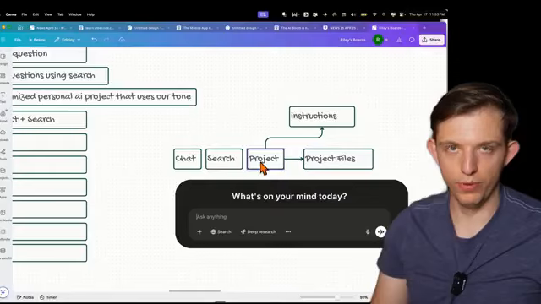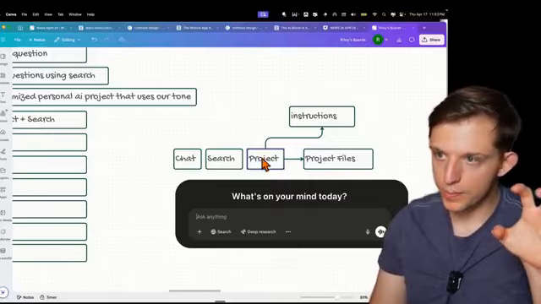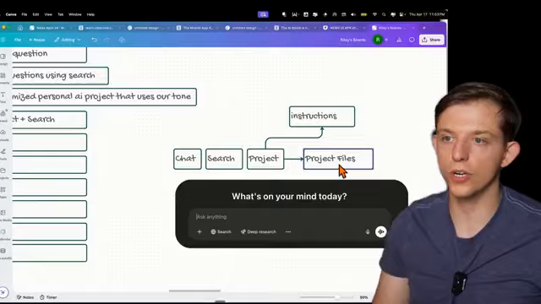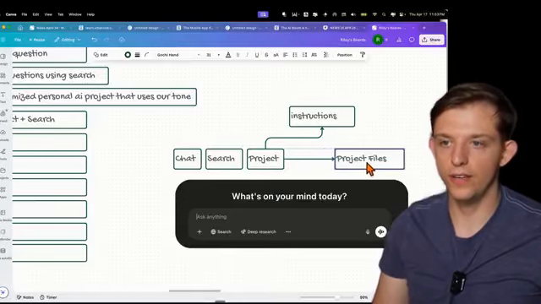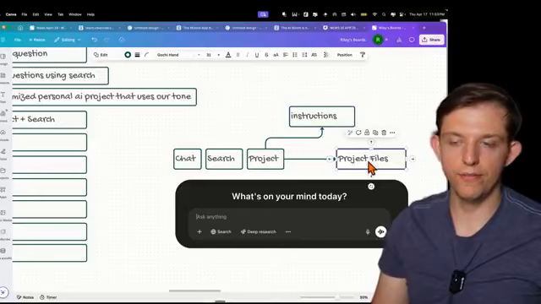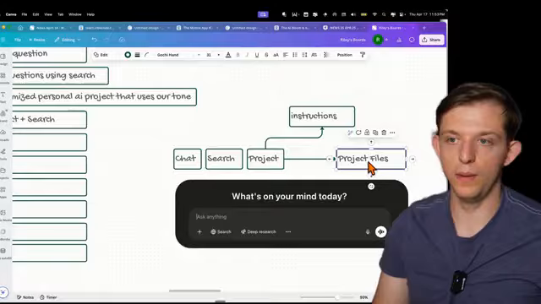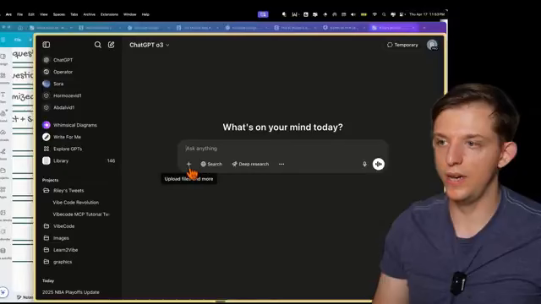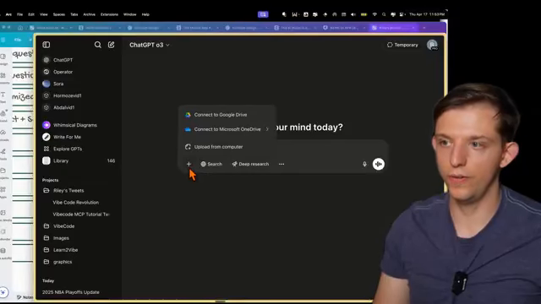We can also create a project for custom specific types of prompts that you want to use, in which you could set your own custom instructions and add project files. Well, we actually don't need to add files directly within a project. We can actually do it directly within the chat by pressing this plus sign. If we go back to ChatGPT, we have a new chat. We can actually upload files.